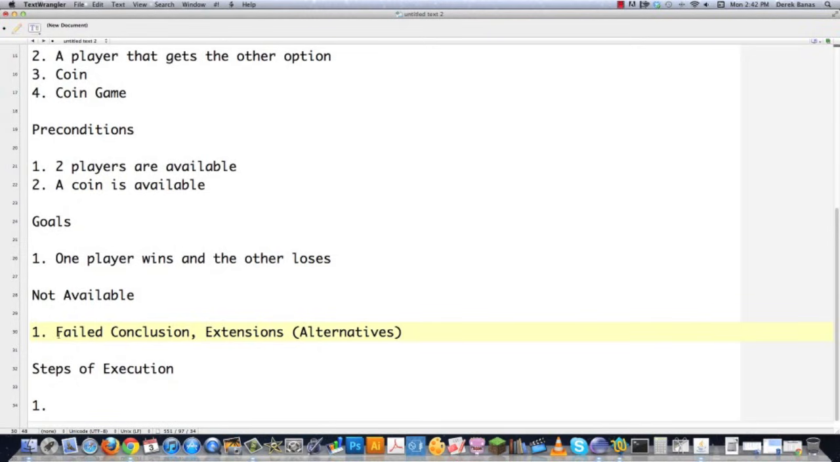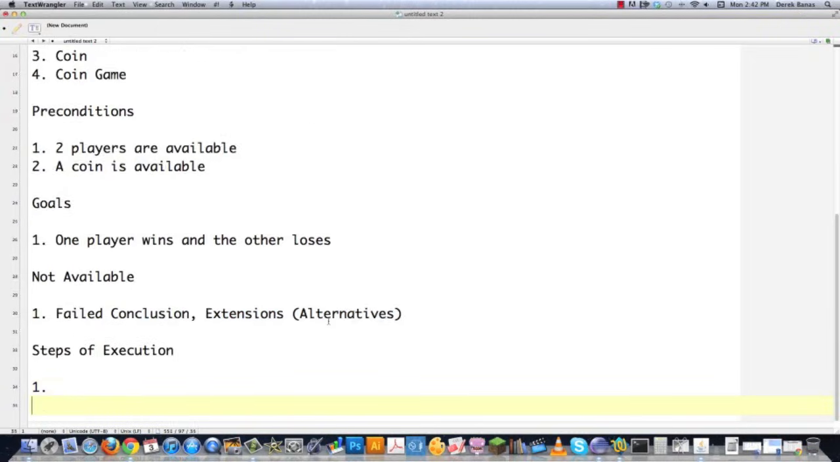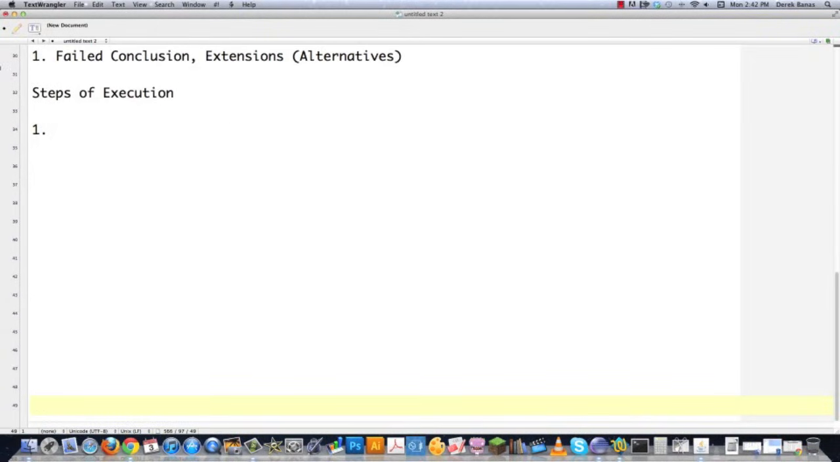So there we are. Those are the two things that we're not going to be doing here that are normally in use case diagrams. And then we're going to get into our steps of execution. This is probably the most important part. So what's going to happen? A player at random is picked to predict the coin flip. So this is all the stuff we're going to have to program.